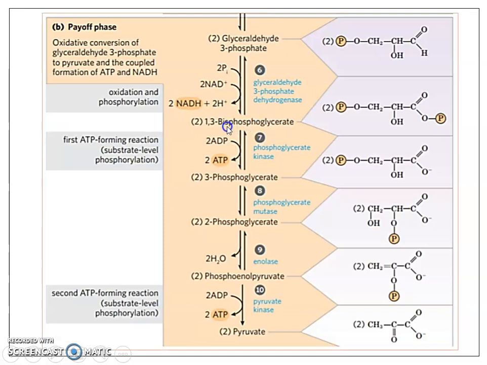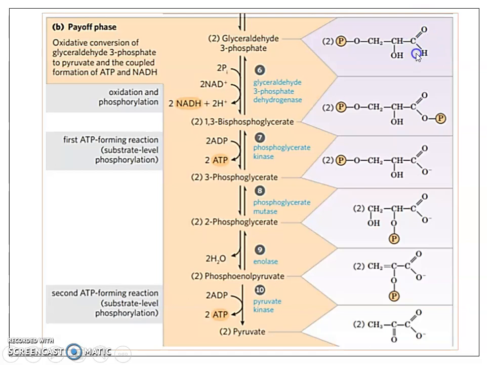undergoing oxidation to form 1,3-bisphosphoglycerate. Here, it is an oxidation plus phosphorylation reaction. Oxidation is actually the removal of hydrogen, and hence the enzyme is known as dehydrogenase. Now here you can see this is the glyceraldehyde 3-phosphate. On the third carbon, a phosphoryl group is added, and it has an aldehyde as a functional group.